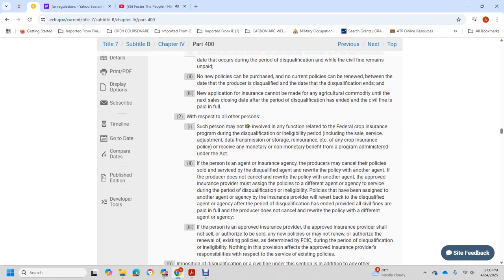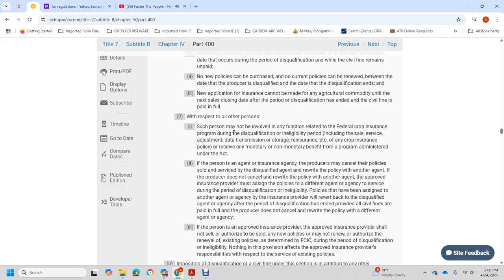With respect to all other persons, a person involved with any function related to the federal crop insurance program during the disqualification and ineligibility period, including sales, loss adjustment, data transmission, reinsurance, or any crop insurance function, may not receive any monetary or non-monetary benefit from the program. The insurance provider, on learning of the disqualified agent, may cancel the policy, or the service of the disqualified agent may be ended.